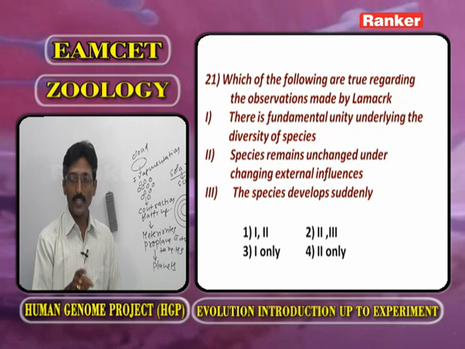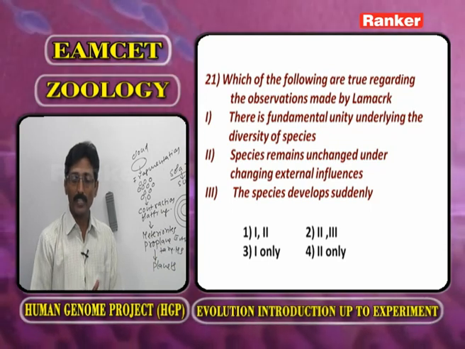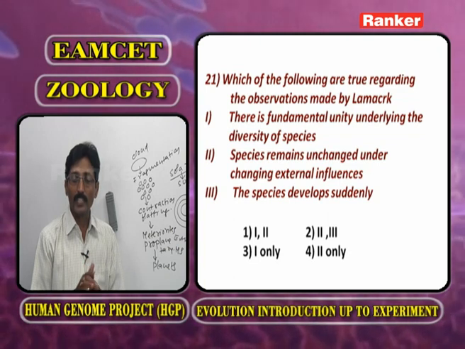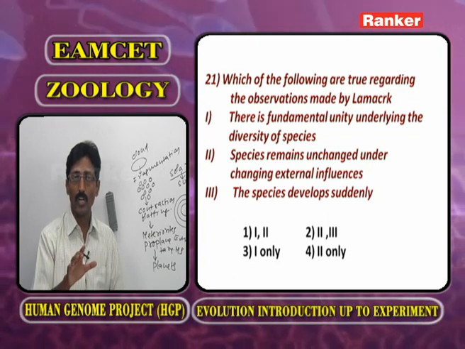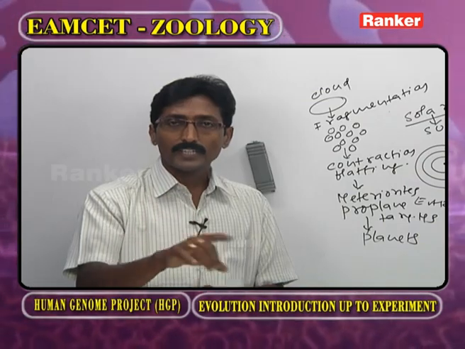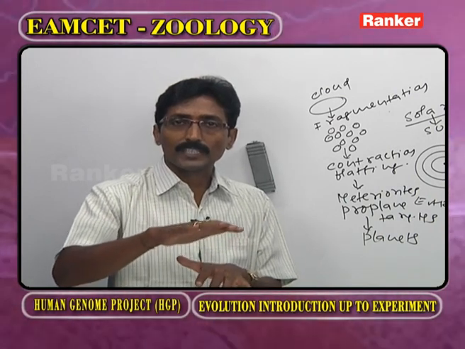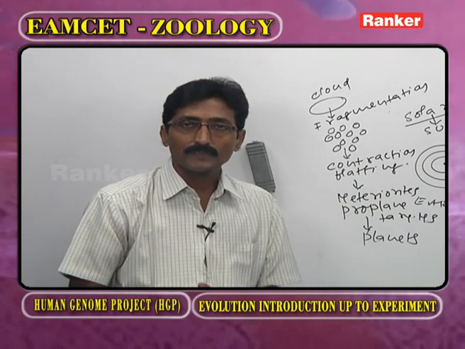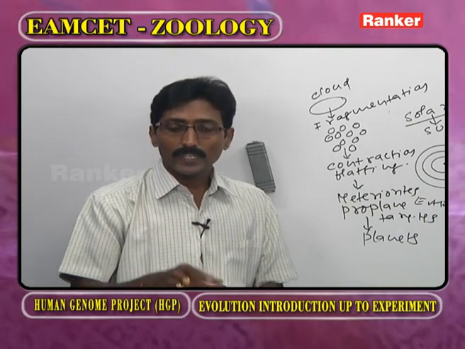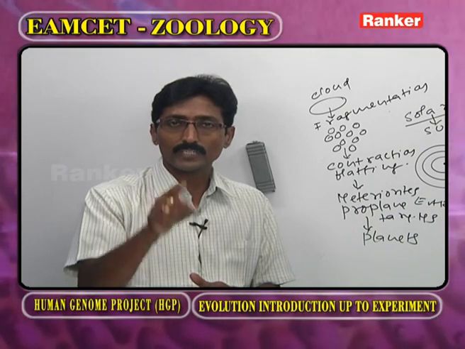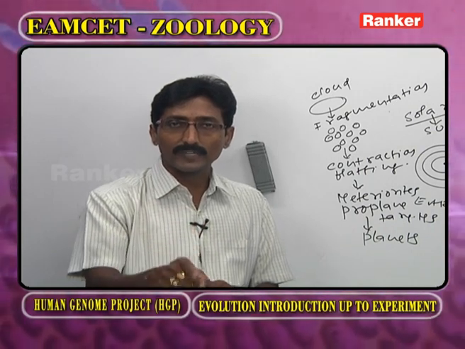Second one, species remain unchanged under changing external influences. No. If the environment changes, definitely we are going to observe changes in the species. But here they gave species remain unchanged. No, species undergo changes once the environment changes.